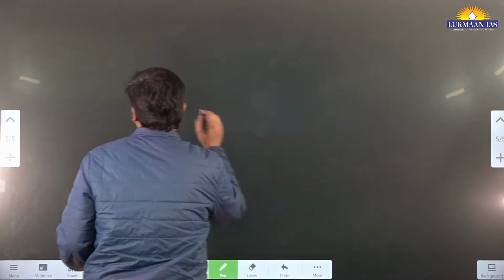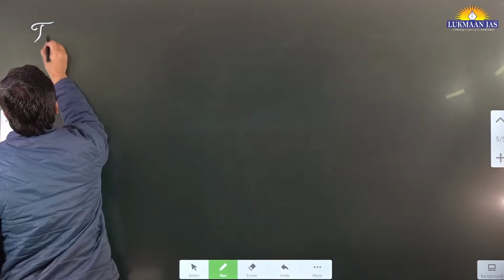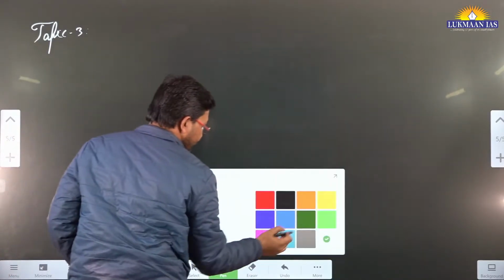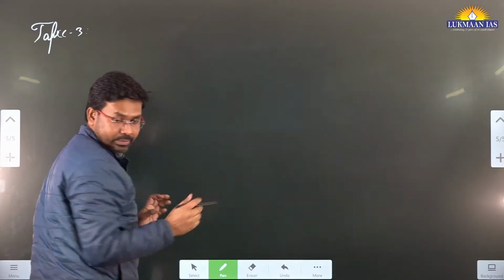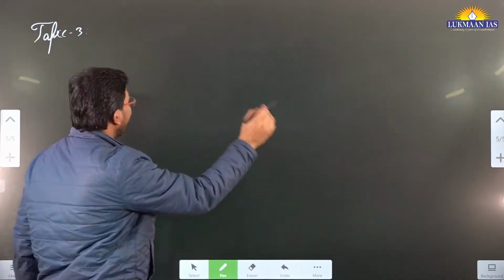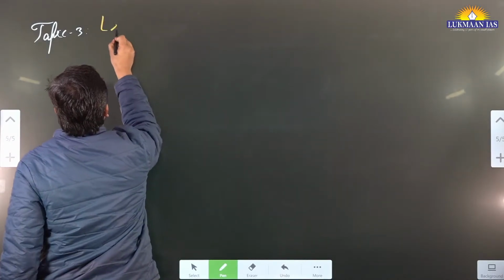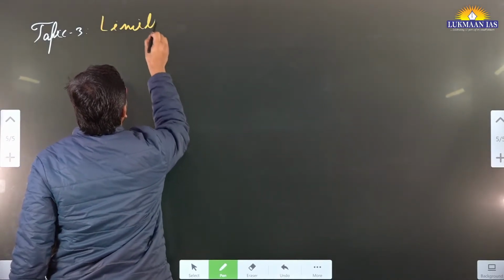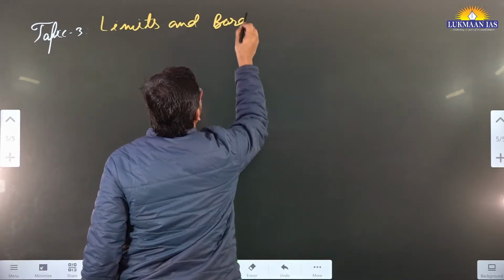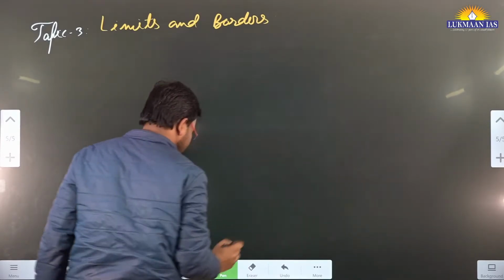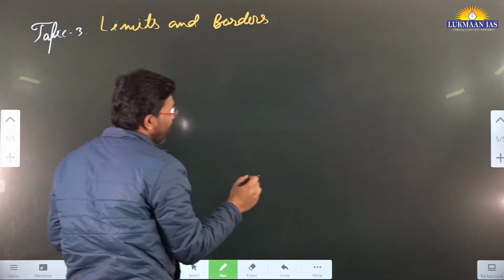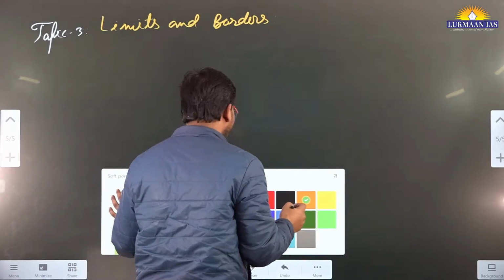So this is topic number 3. I'm just writing: Limits and borders. To understand this article, you need to understand about, let's say, India.